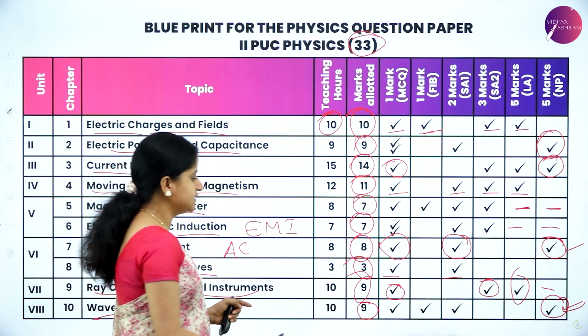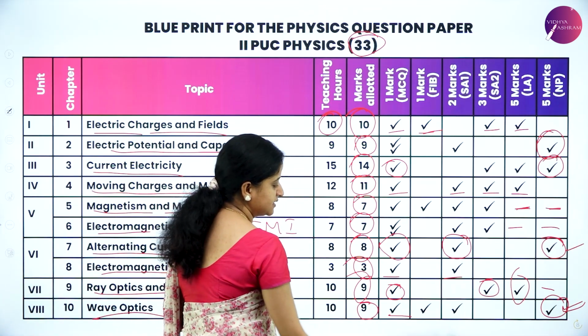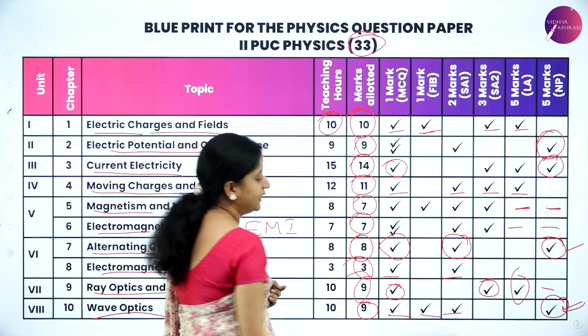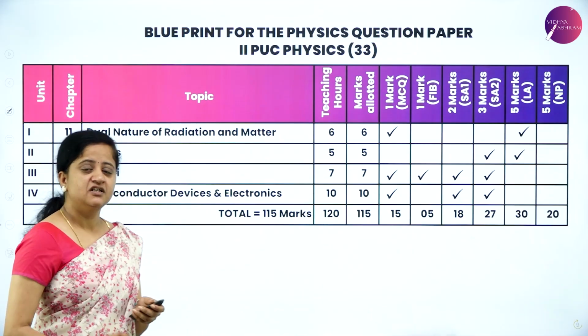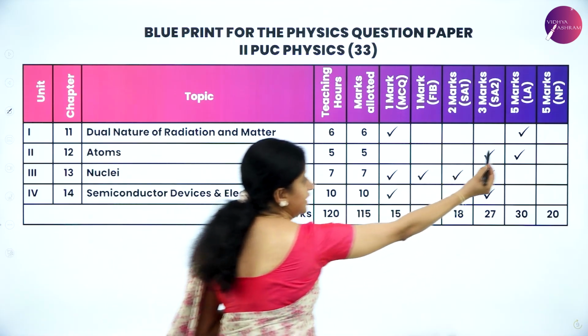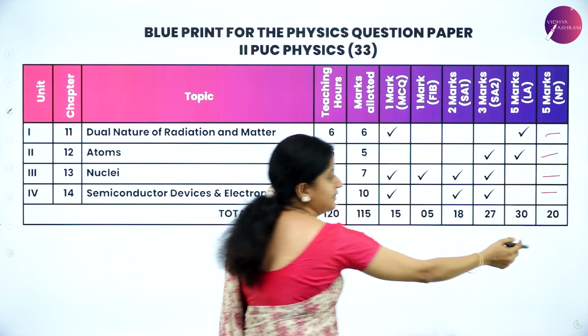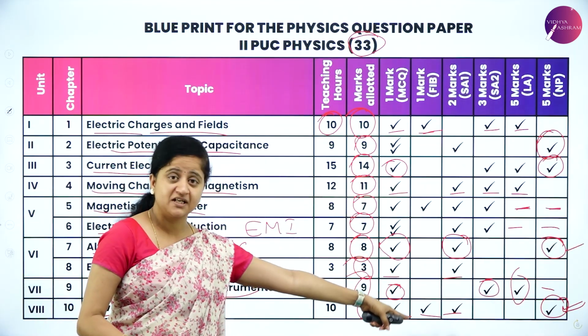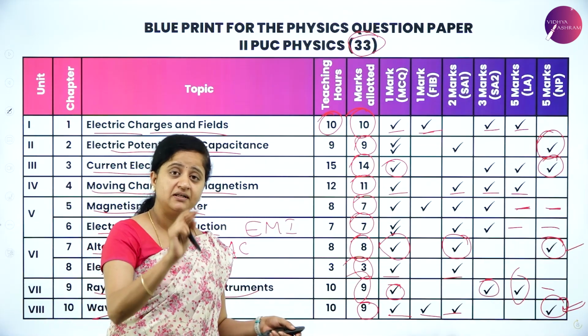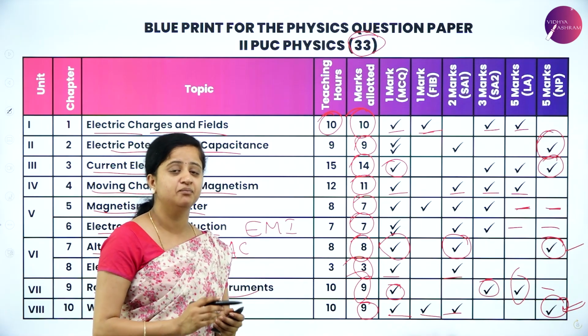So here wave optics is divided into a multiple choice question, a fill in the blanks, and again a 2-mark question along with a numerical problem. The rest of the chapters you can observe here, there is no numerical problem in these chapters. As I explained in the previous slide, you have 4 problems here only, out of which you have to answer only 2. So concentrate more on this.